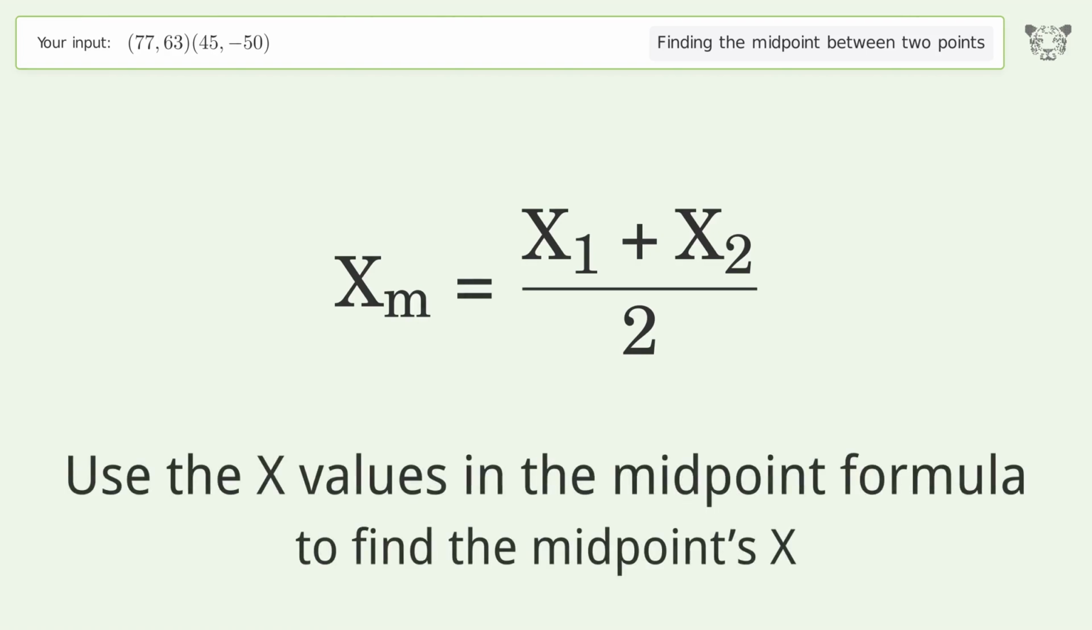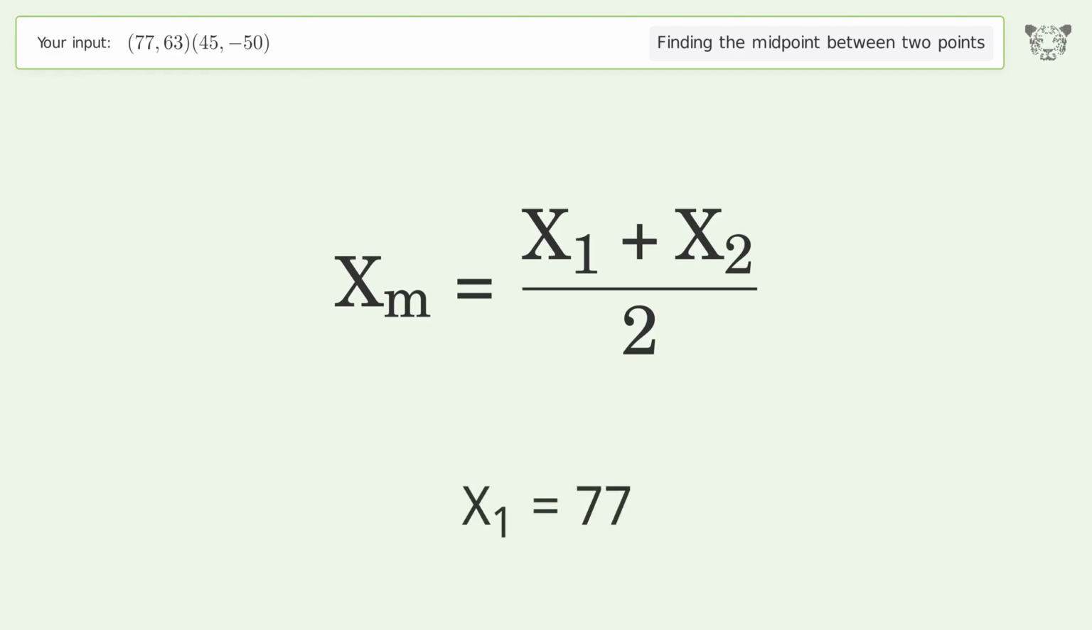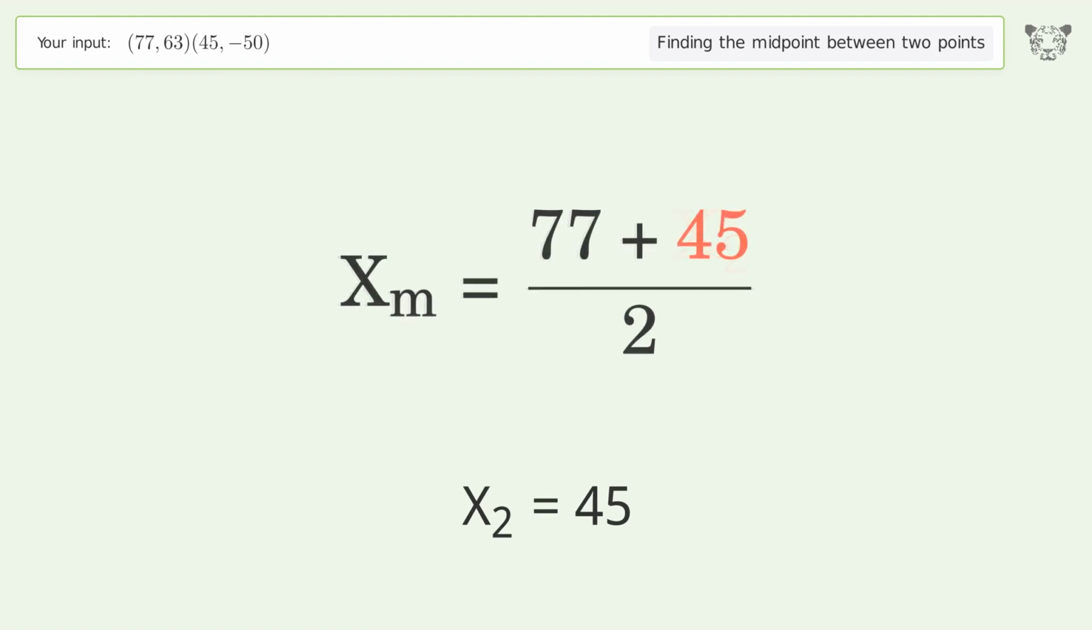Use the x values in the midpoint formula to find the midpoint's x. x1 equals 77. x2 equals 45. Simplify the arithmetic.